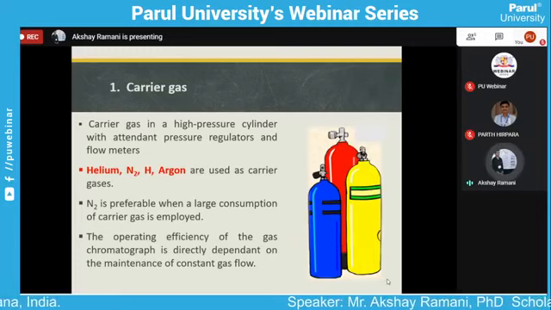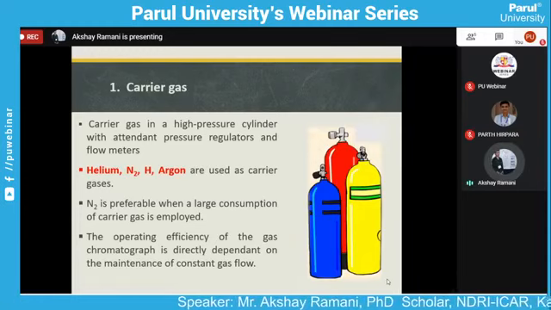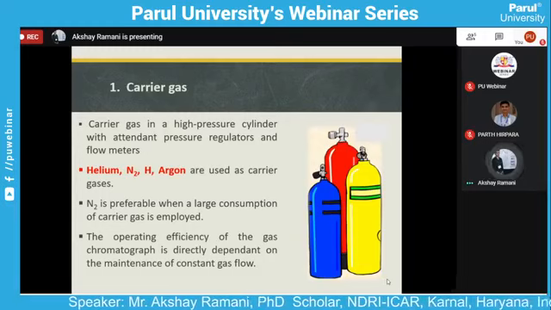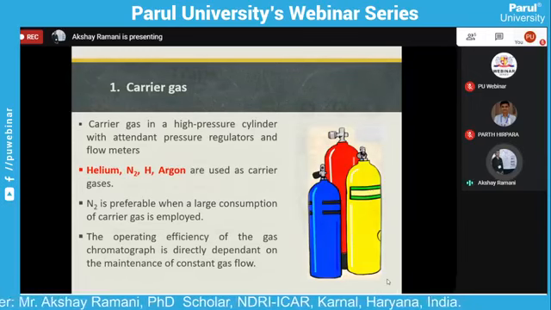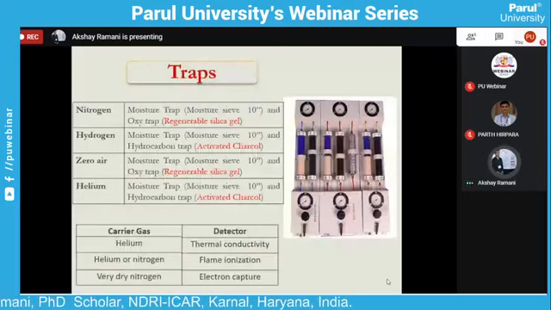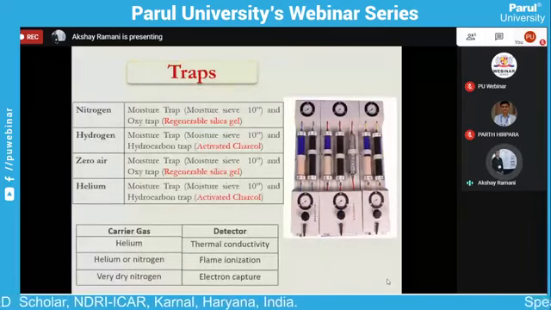The operating efficiency of the gas chromatography directly depends on the maintenance of a constant flow rate of the carrier gas. What is a trap? Why is a trap important? A trap helps to remove moisture, oxygen, hydrocarbons, and other impurities from the gas.